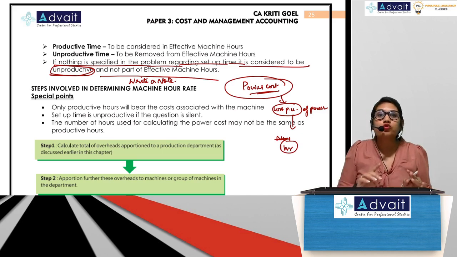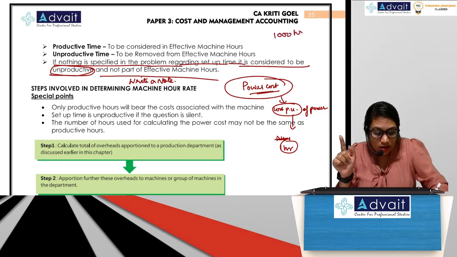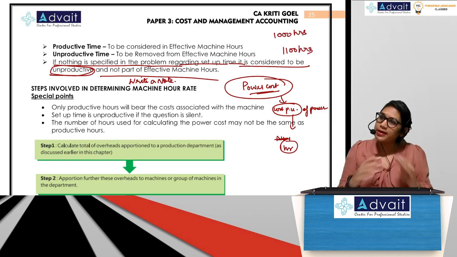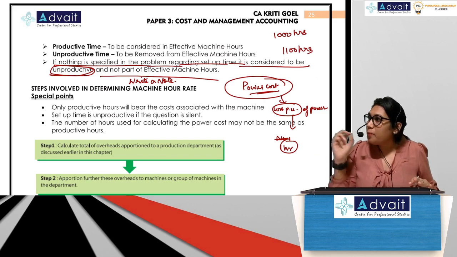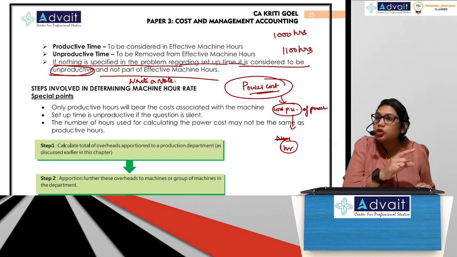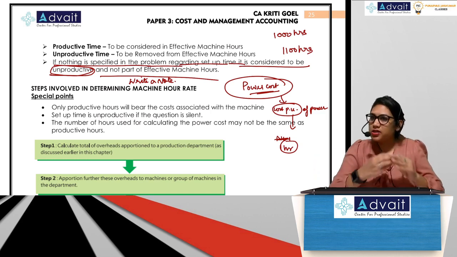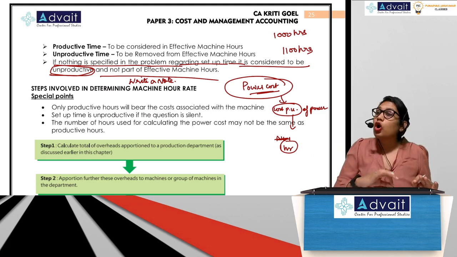Students get confused: effective machine hours have been calculated as 1000 hours, but power cost has been calculated on 1100 hours. Is that possible? Yes, it is possible. The number of hours that you multiply to get the total power cost may be very different from your effective machine hours. It's all right. Let it be different. This is what causes the confusion.